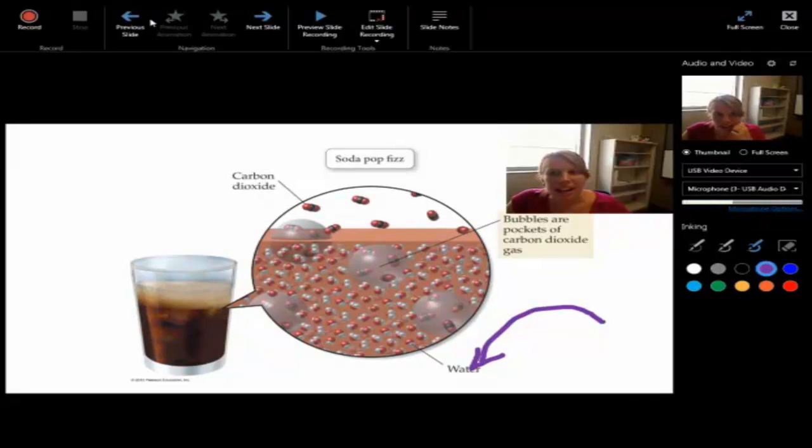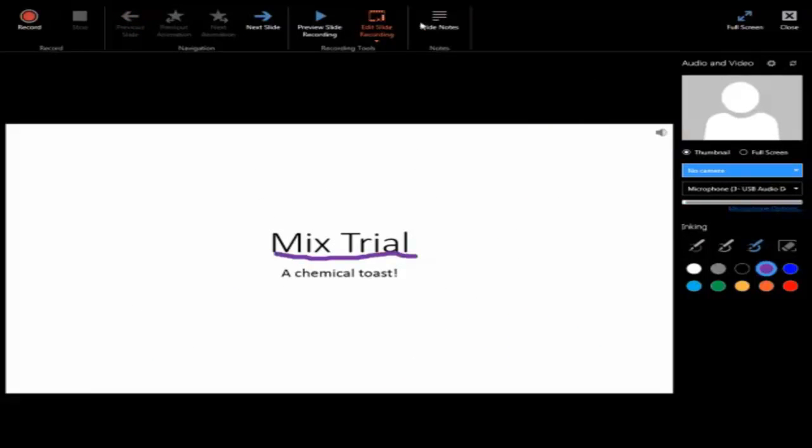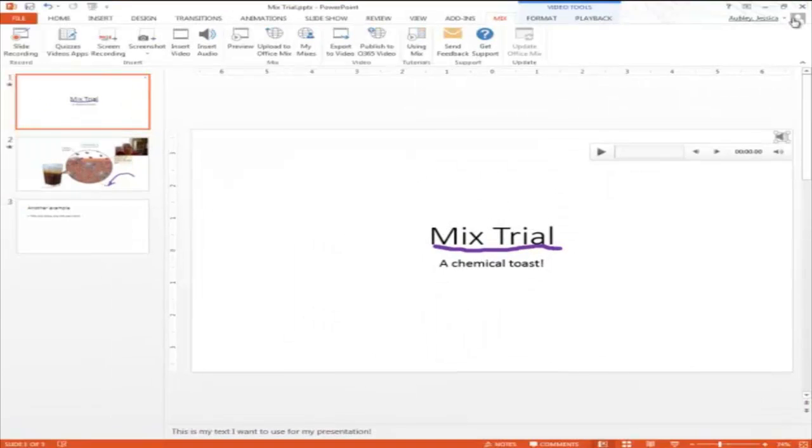Now, maybe I have notes in my presentation that I want to use as my script. Just turn my camera off. To do that, I would click on Slide Notes. They're going to appear up above here. The great thing is you could read that whole thing, and when you render your presentation, your user is going to never know you read that. So after I'm all done with all my slides I want to record on, I hit Close.